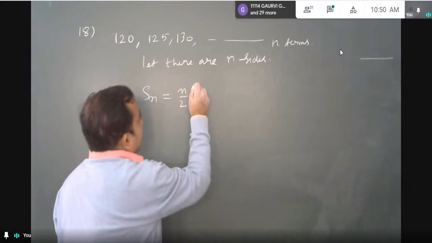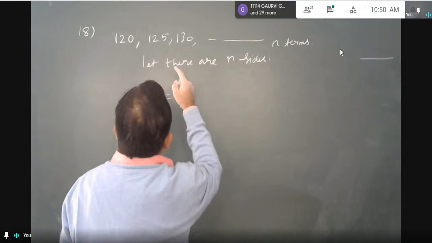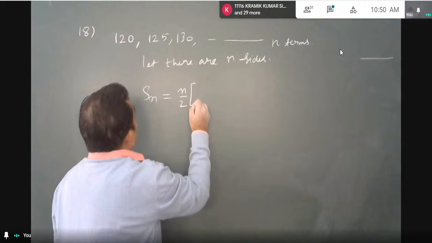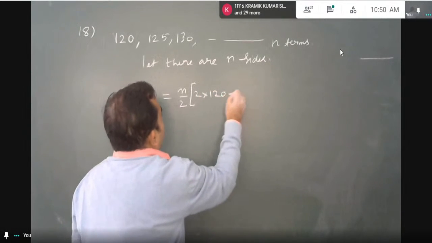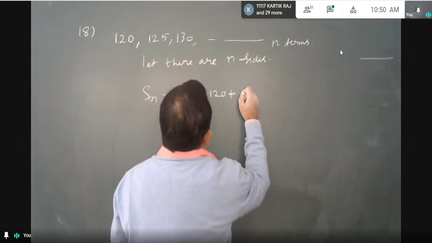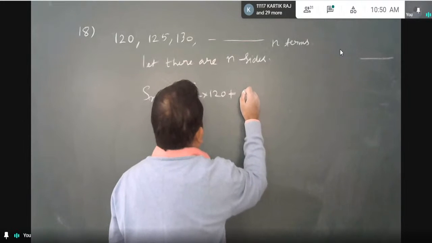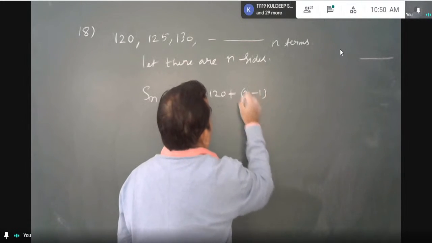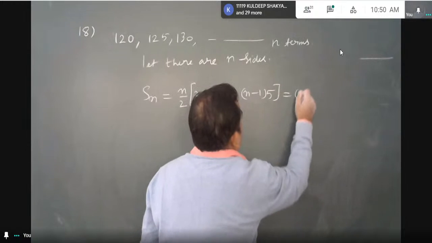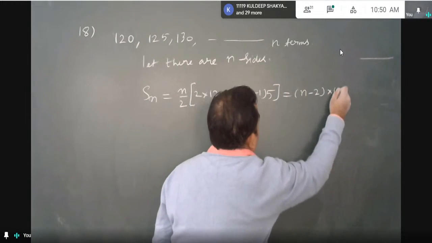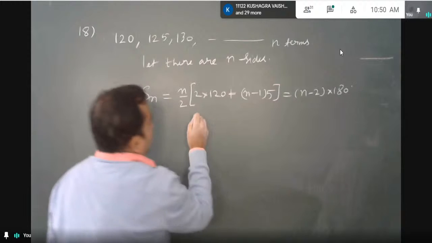So let us find the sum of all n terms by AP formula and by geometry formula, one more, that sum of all angles formula, and compare them. This is n minus 2 into 180 degree, and let us solve it.